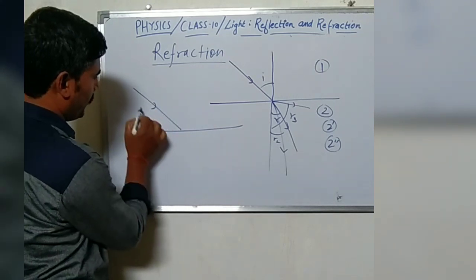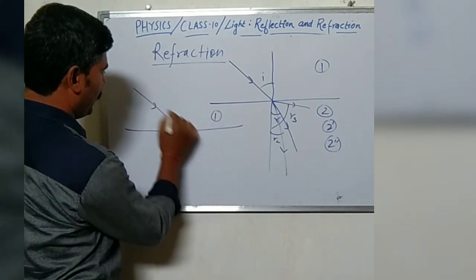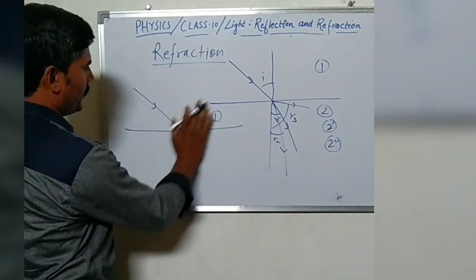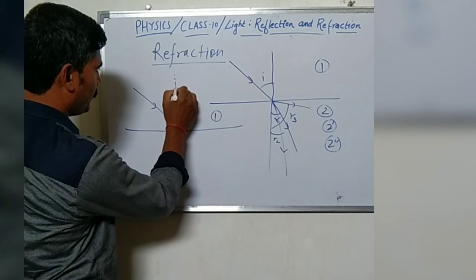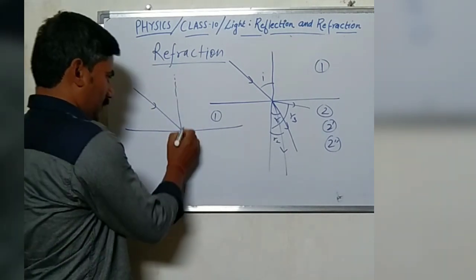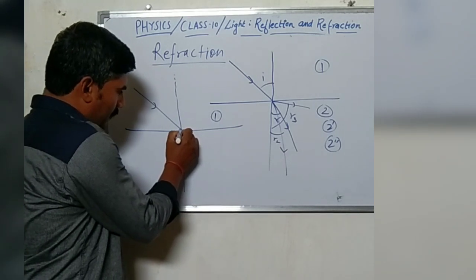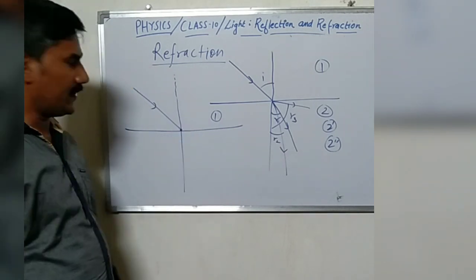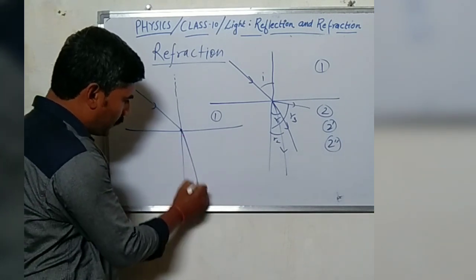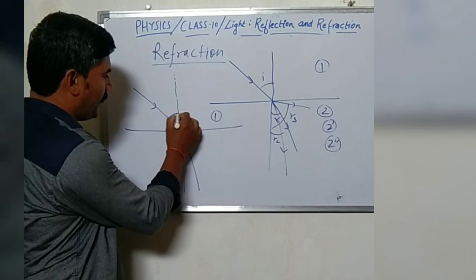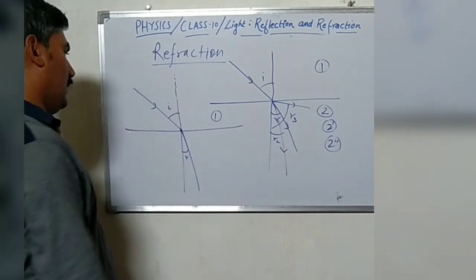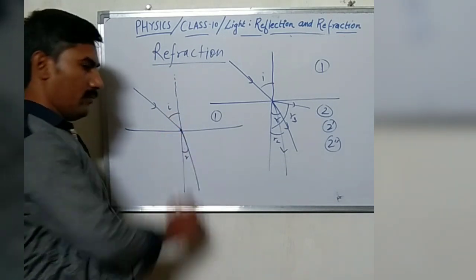The light ray travels in medium 1, which is homogeneous, and the molecules present are homogeneous in nature. When it strikes this surface, after striking it, it bends towards the normal and the angle changes.